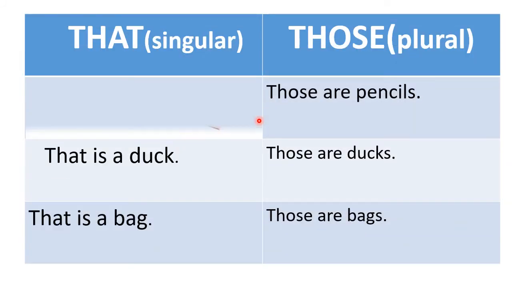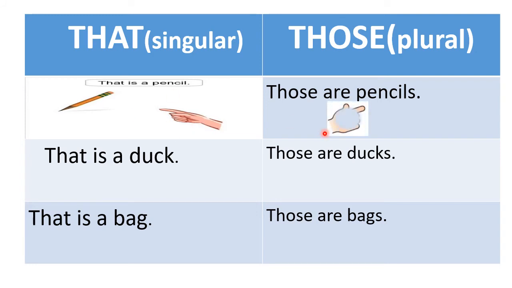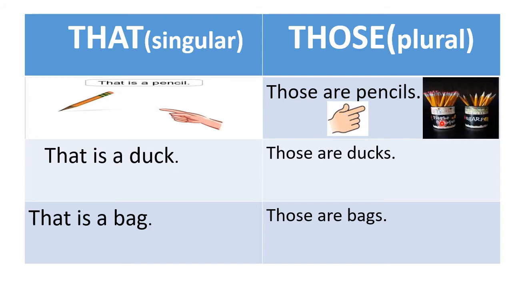Now let us see that. That is a pencil. I am showing. I asked, come on, go and get a pencil. जाके pencil लेके आओ. किसी ने पूछा घर में. Someone has asked you, what will you say? That is a pencil. Yes? Yes. Those are pencils. See, you will show. It is far. Those are pencils.